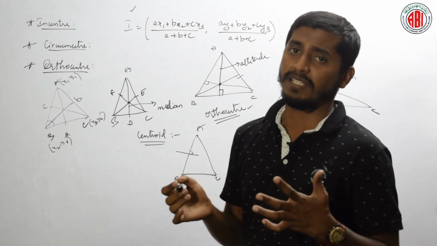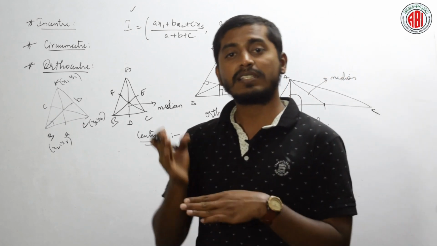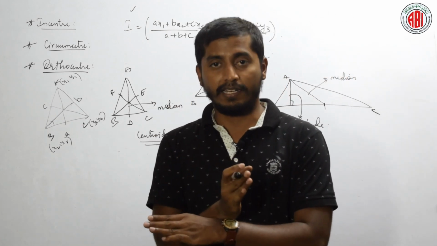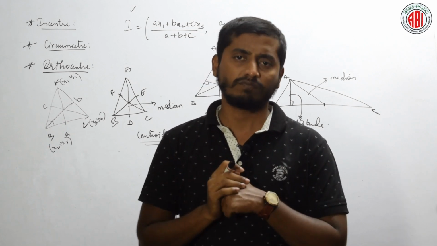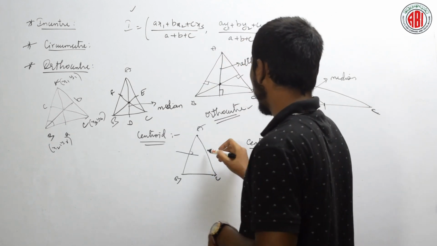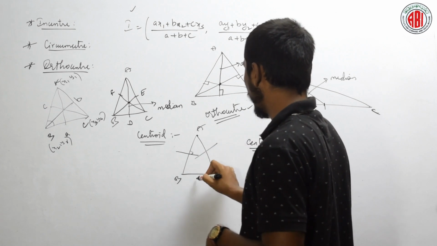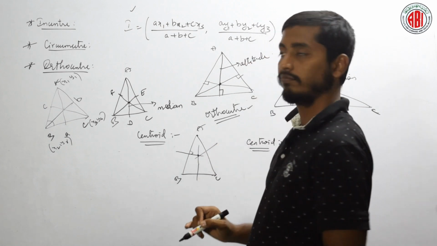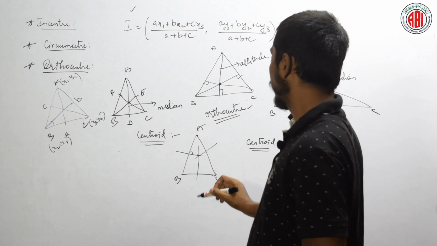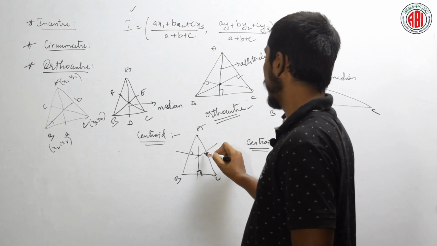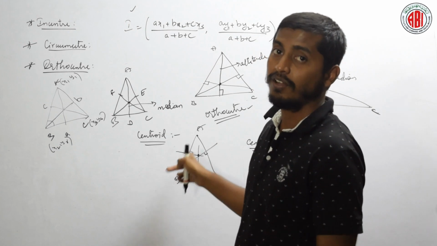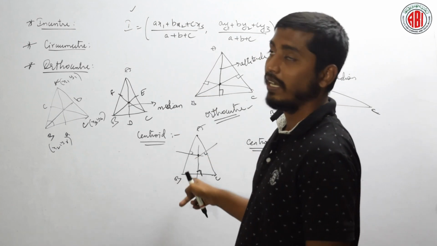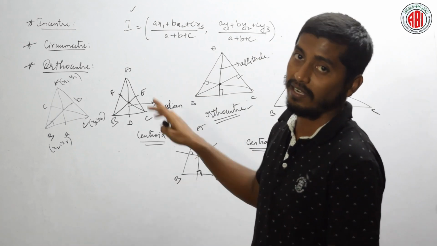What is a perpendicular bisector? Perpendicular means it has to be at 90 degrees, and a bisector has to pass through the midpoint. Is it clear? Here again, here one more. Is it clear? This is the perpendicular bisector. The point of intersection of three perpendicular bisectors of a triangle is called the circumcenter.